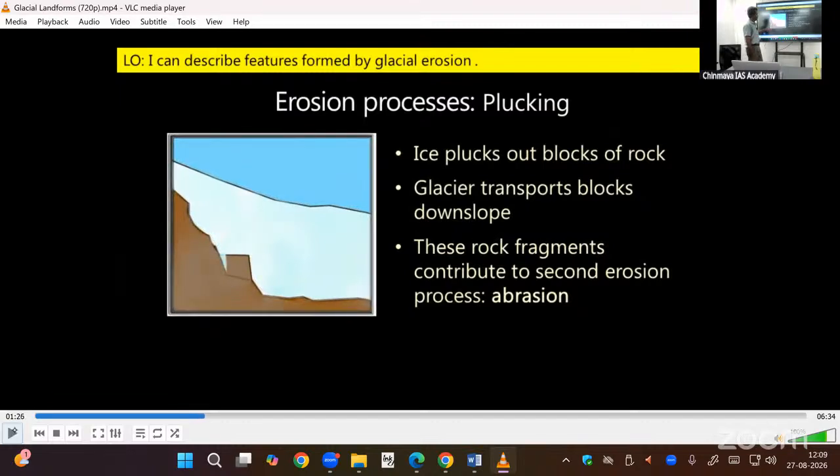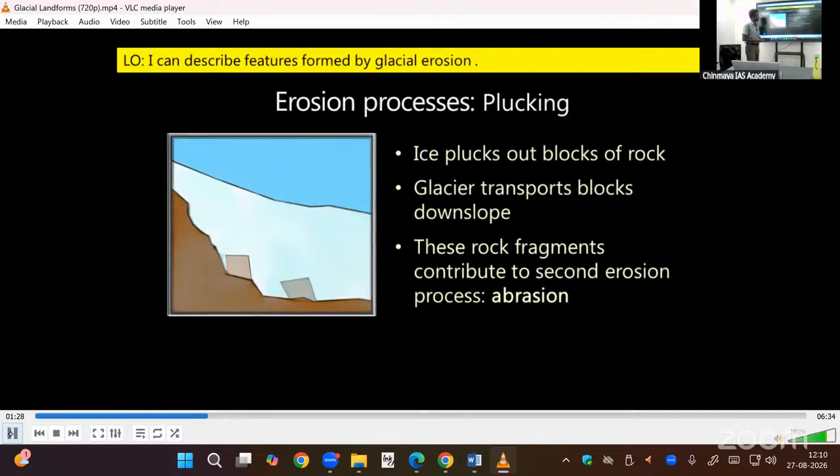This is plucking. Snow or glacier, we can say. When a glacier comes, it will pluck, so deep depressions will be created due to plucking, like we are taking ice cream now with a spoon, like that. Plucking. Another one is scoring, eroding. So these are all the erosion processes.